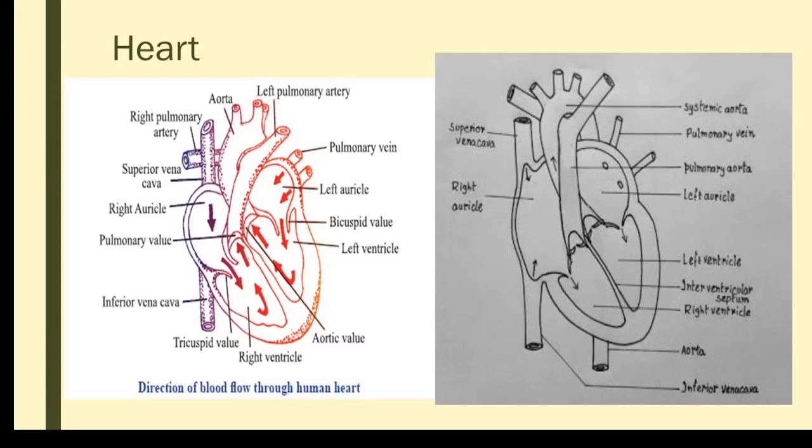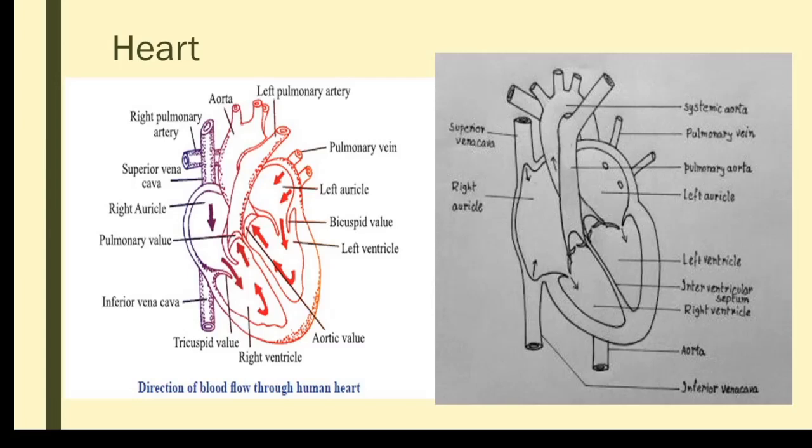And the functioning of the heart: the atrial wall receives blood from the blood vessels of different regions, that is the superior vena cava and the inferior vena cava. The superior vena cava from the head region, and the inferior vena cava from the lower region of the body, will collect the impure blood from different parts and pour it into the right atrium. Then from the right atrium, the blood passes through the AV valves into the right ventricle. And from the right ventricle, because it is containing impure blood,